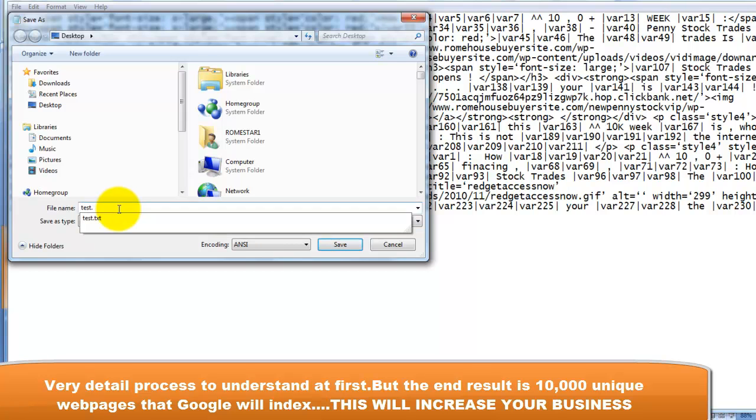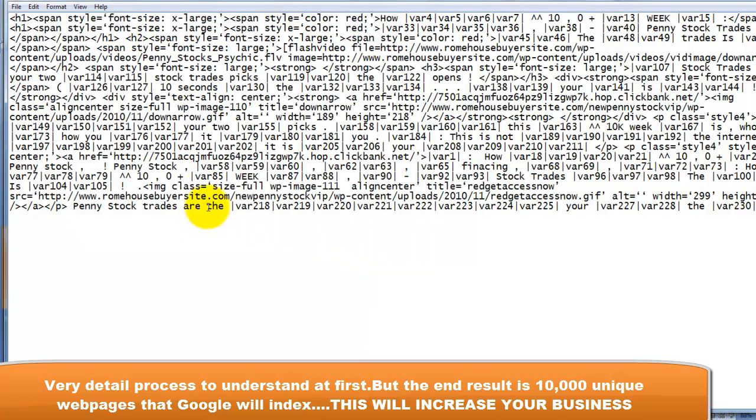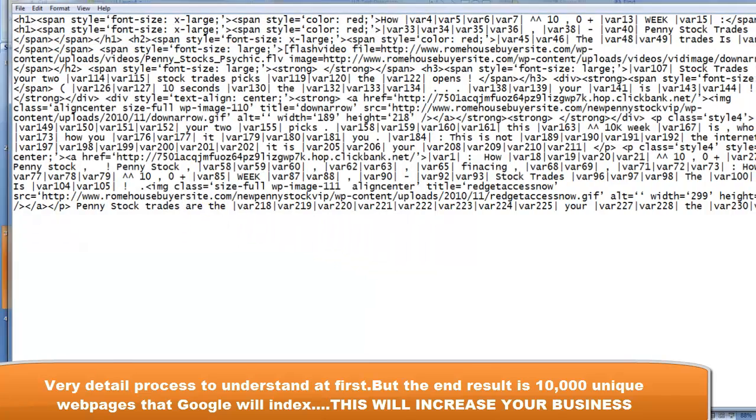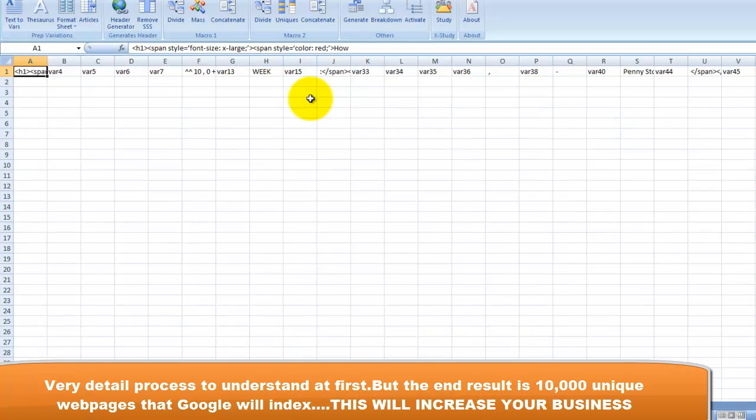As a CSV file. Close it, and then let's open it up again and see how it looks. See now each individual piece is located by itself.